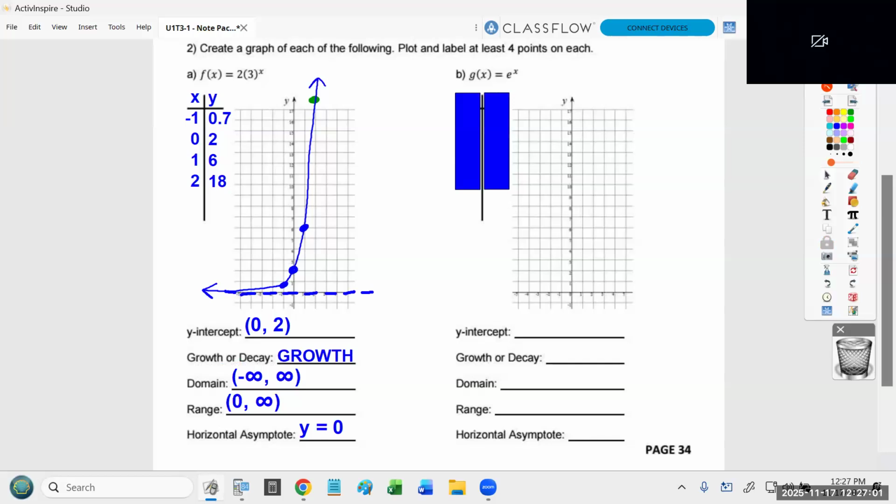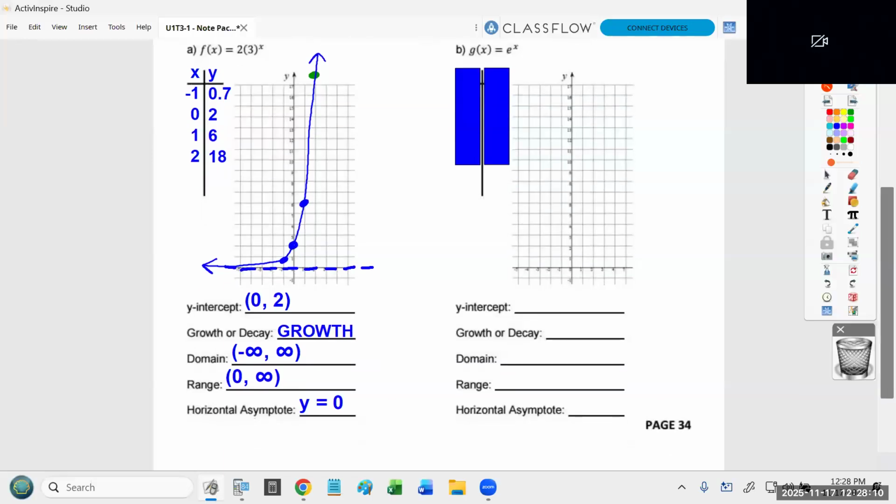Okay, so this is the exact same process I'm going to walk you through on the graph on the right. The difference is the numbers are going to be really annoying because we have e as a base, which produces a lot of decimal values. All right, last problem of the day. Yes, we're already there because, like I said, I'm going to hope that you do some decent time on your homework. So I'm just going to type e to the x. Please go ahead and type this in with me.